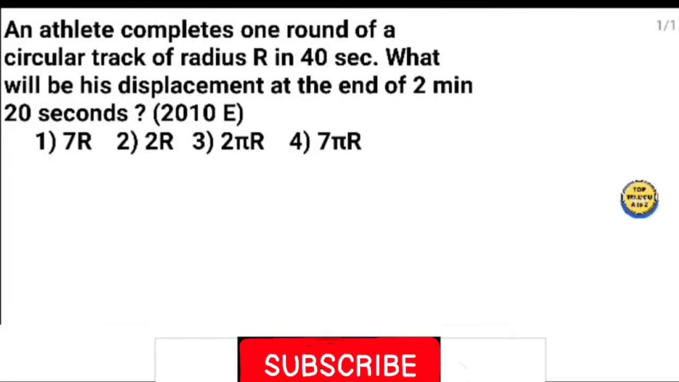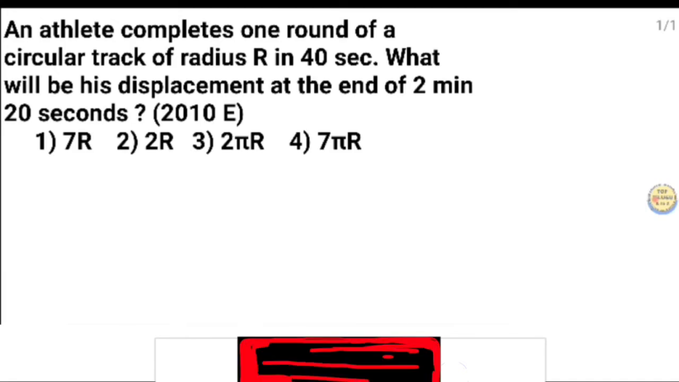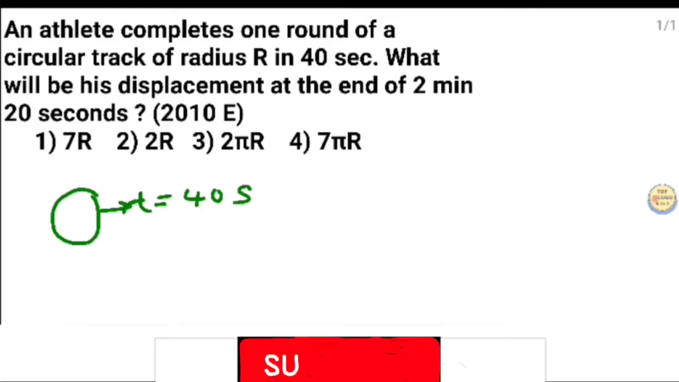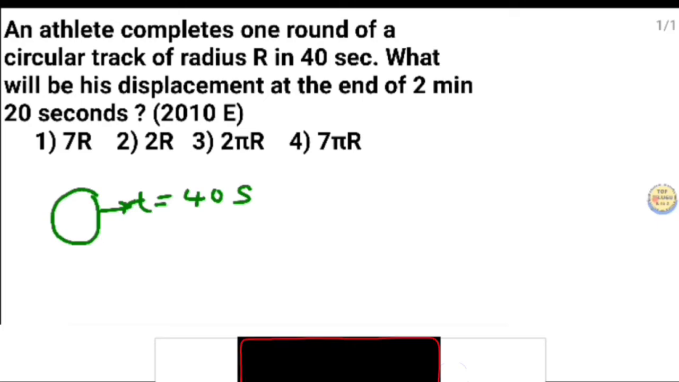The question is, an athlete completes one round of a circular track of radius r in 40 seconds. What will be his displacement at the end of 2 minutes 20 seconds? The athlete completes one round of the circular track in 40 seconds. What will be the displacement at the end of 2 minutes 20 seconds?